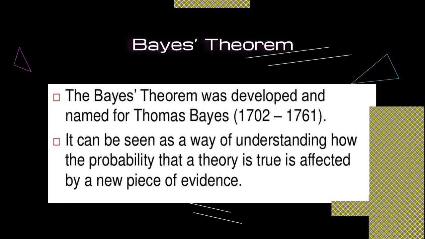So Bayes theorem was developed in the 1700s by the scientist called Thomas Bayes, and that's why his name is given to the Bayes theorem, because it was invented by the mathematician Thomas Bayes. It can be seen as a way of understanding how the probability that a theory is true is affected by a new piece of evidence. So if you have the evidence, from this probability you can find out how it will be affected.